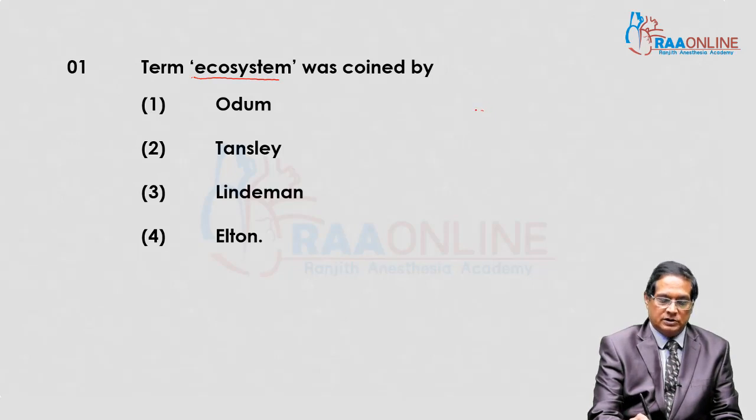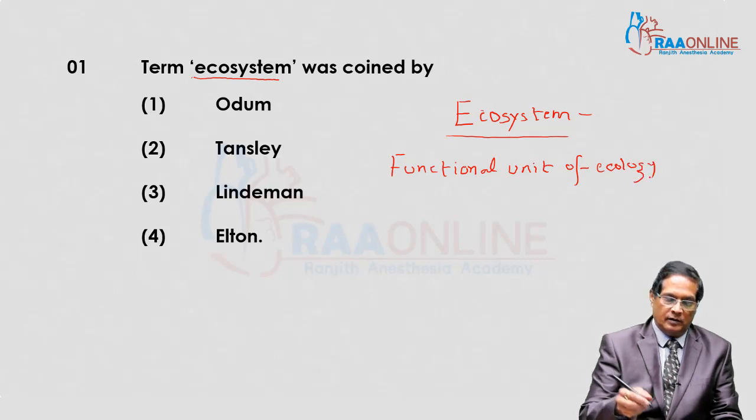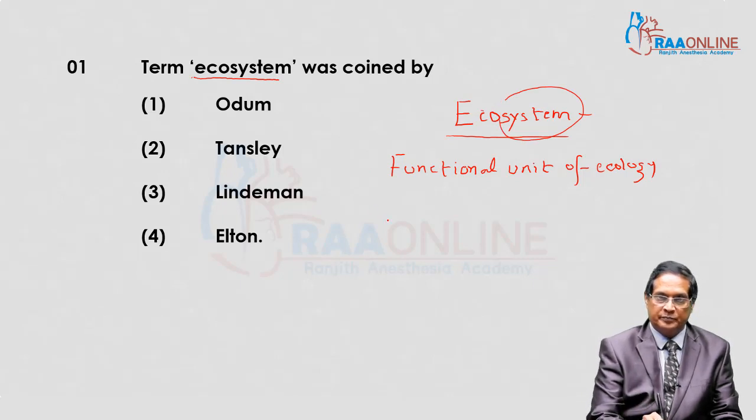First of all, ecosystem is a functional unit of ecology. And system means association.